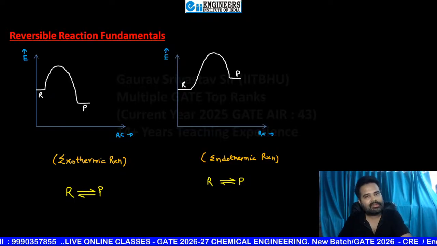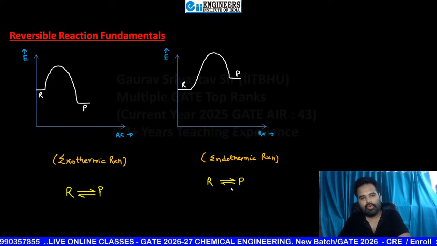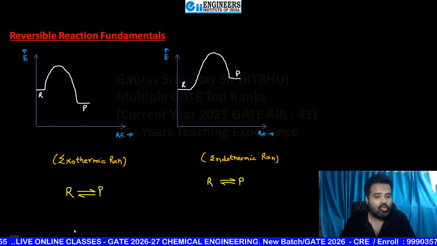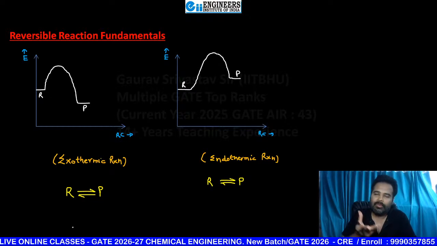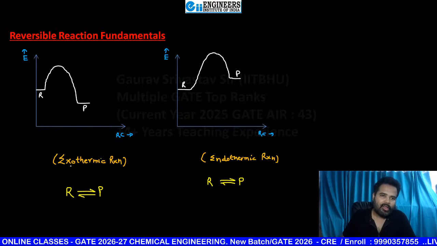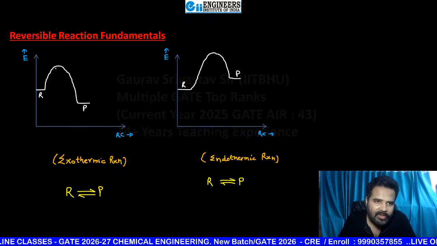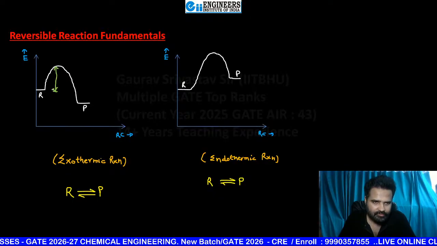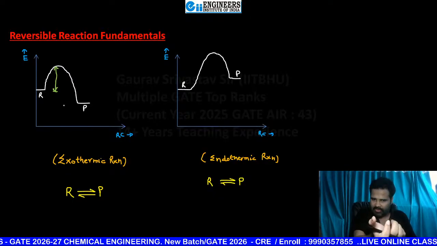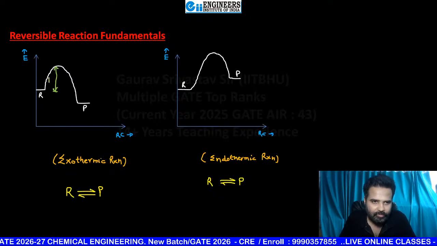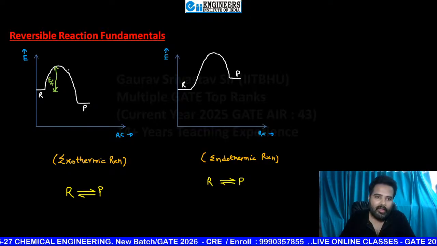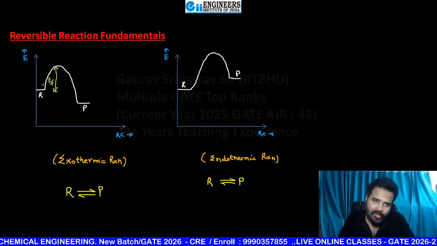Now what I want to discuss here: if we want to check the value of the excess amount of energy over the average energy, the minimum amount needed from R to P, then we get this one. This is in the forward manner, this is in the reverse manner. So I am writing this as EF, and EF is the forward reaction activation energy.